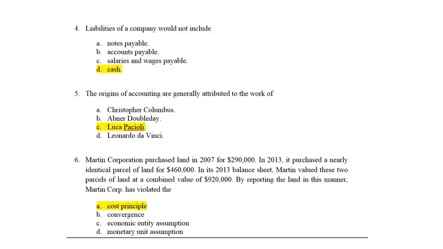Number 5. The origins of accounting are generally attributable to the works of, did I talk about this? No. Pacioli. Okay. Yeah, Christopher Columbus, Abner Doubleday, Leonardo da Vinci. I don't know. I mean, maybe da Vinci could have said something about it. He was a Renaissance man. Look, they talk about this Luca Pacioli. He was a 12th century Catholic priest living in Venice, and they say sometimes that he's the father of accounting. Get it?